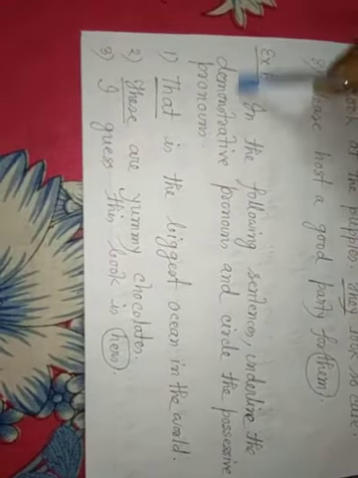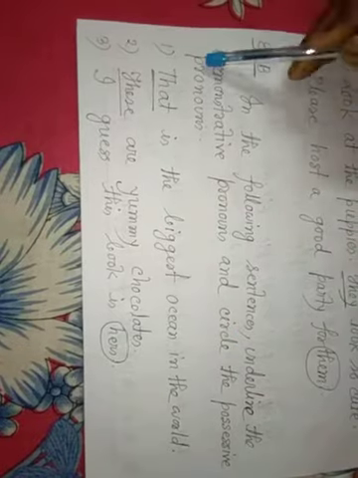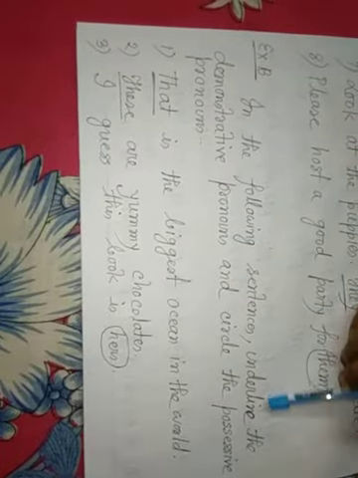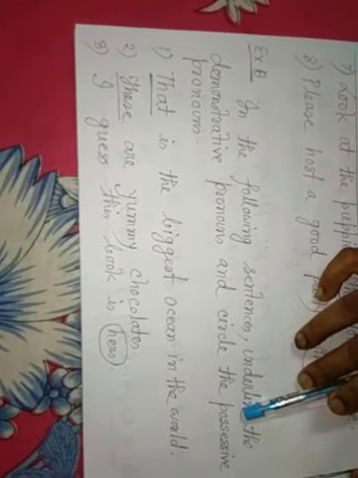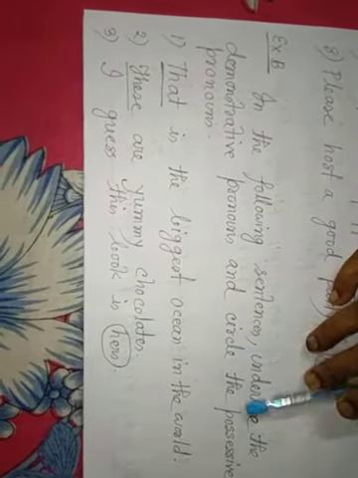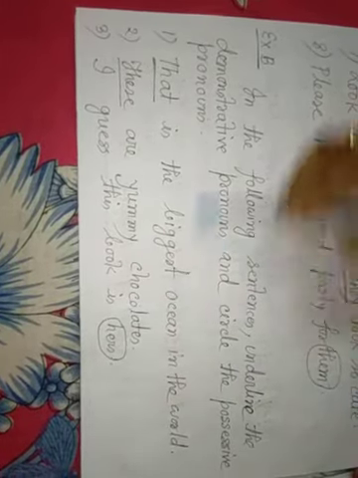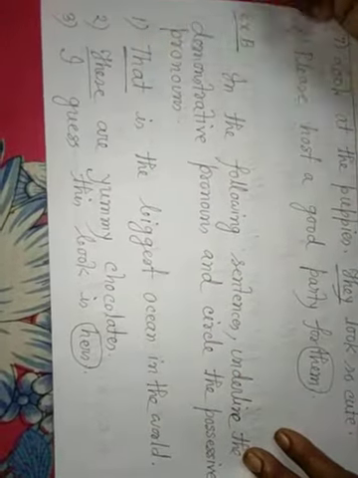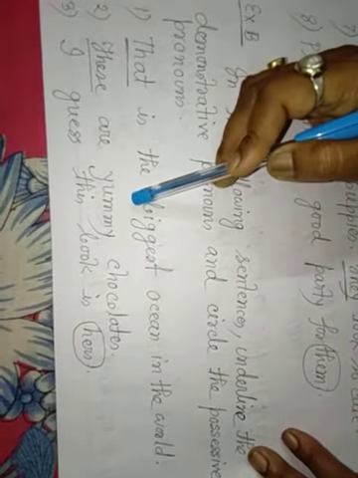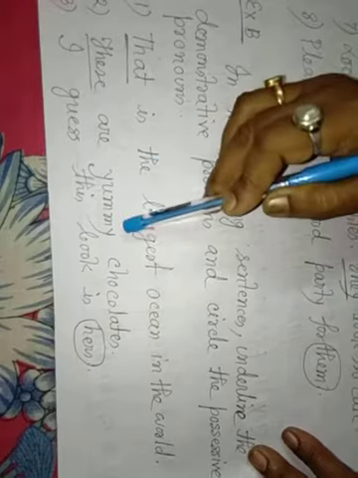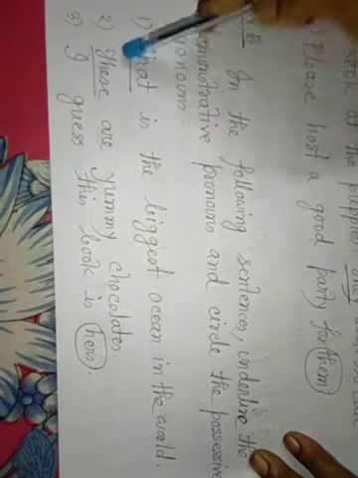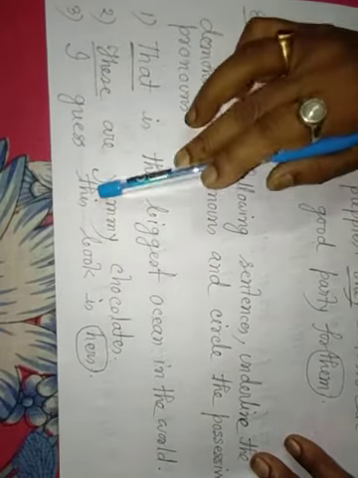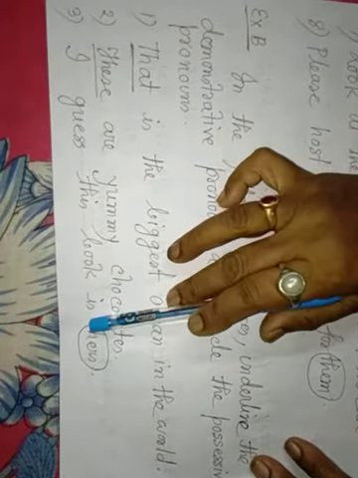Exercise B. In the following sentences, underline the demonstrative pronoun and circle the possessive pronoun. Demonstrative pronouns, this, that, underline; possessive pronouns, showing possession, like mine, hers, circle. That is the biggest ocean in the world. That, demonstrative, underline. These are yummy chocolates. These, demonstrative, underline. I guess this book is hers. Hers, possessive, circle.